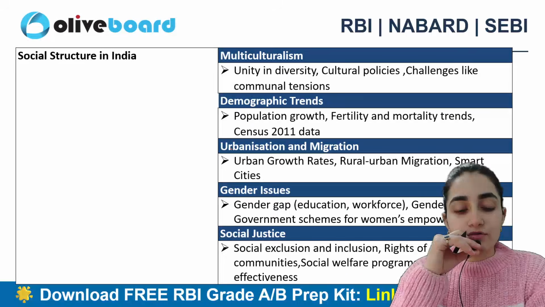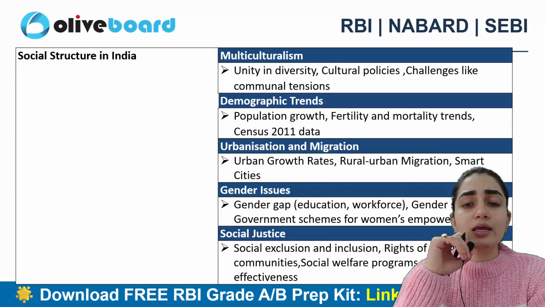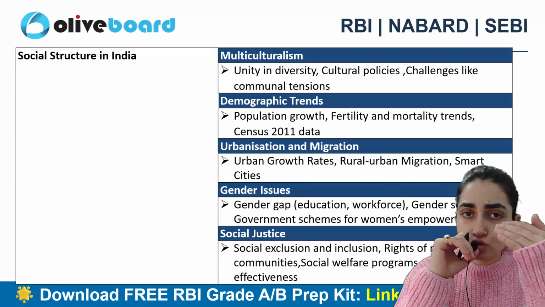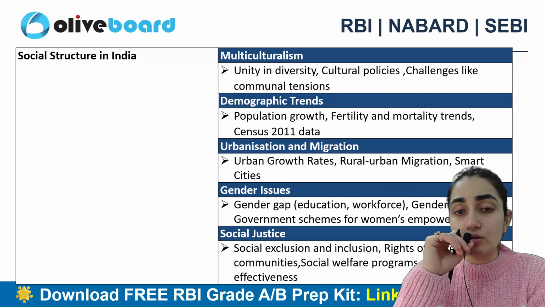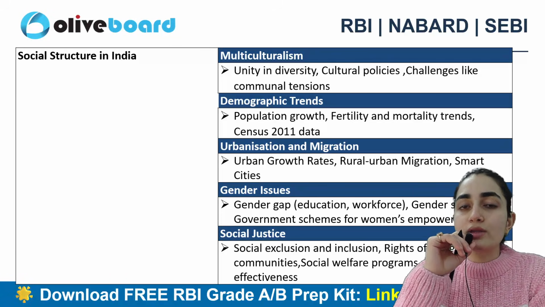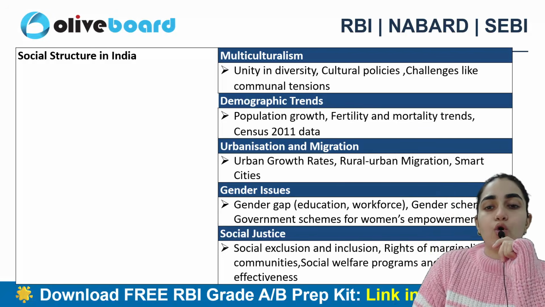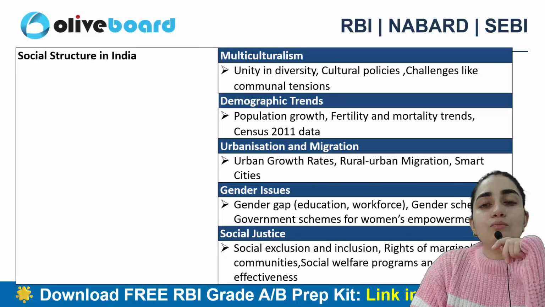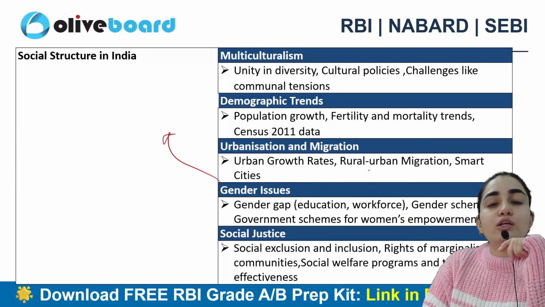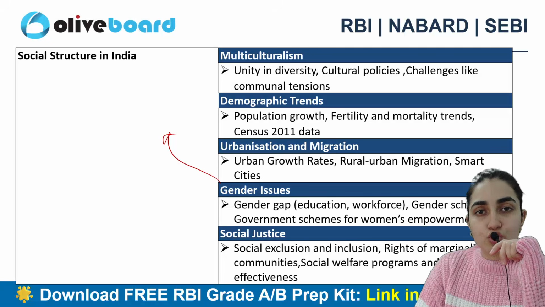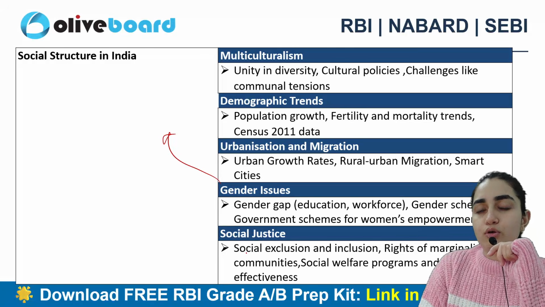Demographic trends are part of it. Now when I talk about demographic trends here, you can take help of any aspect. You can take help of the socioeconomic caste census, also fertility, mobility, mortality; it tells me about that. It tells me about population growth as well. I need to check what the demographic trends are in my own country. Urbanization, migration, and under that there are many initiatives that have been started by the Government of India as well. When I talk about initiatives here, the Smart Cities Mission, the AMRUT Mission, these are among the many initiatives that are part of it. Taking care of migration is also one important part here.